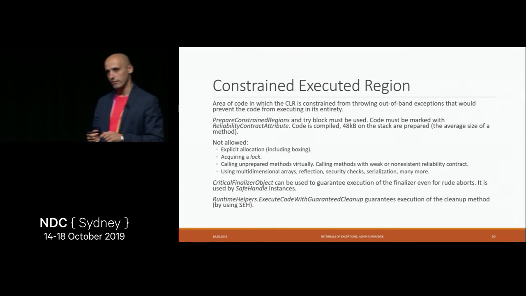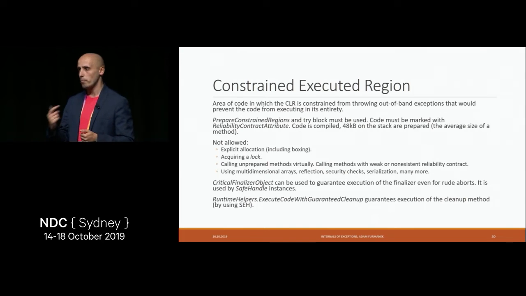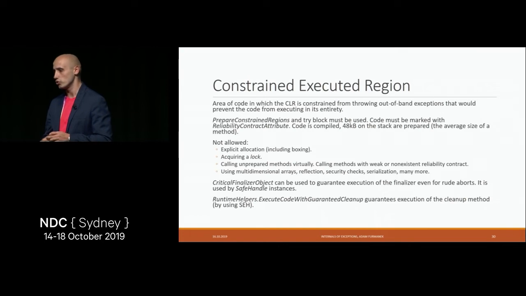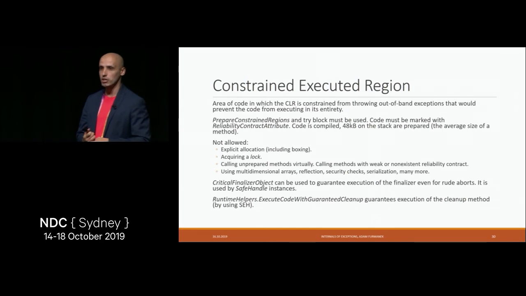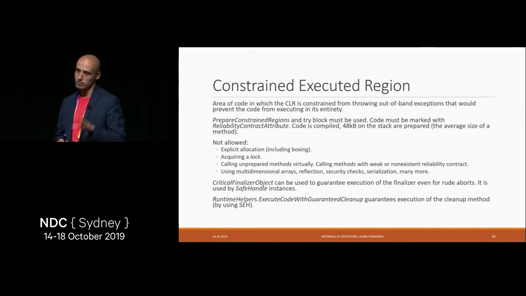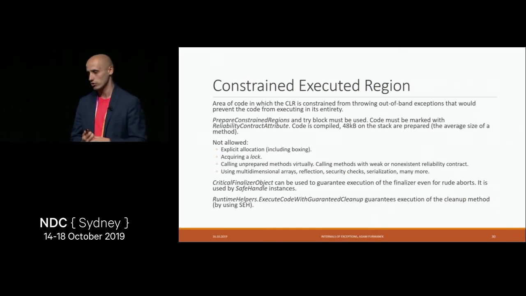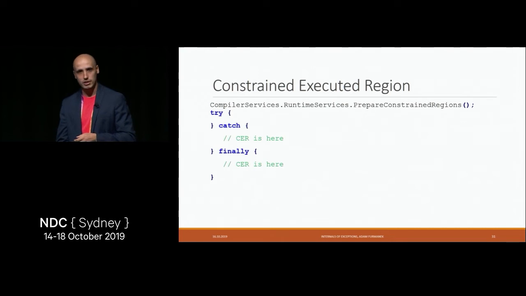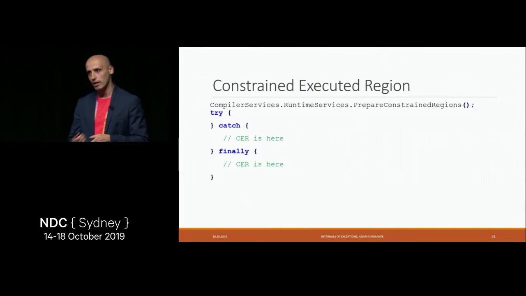What .NET does after we ask it for this is prepare a special block of code: it compiles all the methods using the JIT compiler and checks whether we have enough space on the stack. This allows us to use, for instance, locking and some other methods, but generally .NET tells us, hey, I probably won't throw any exceptions on you. I don't guarantee that, but I will do my best to not do so. So generally, we can ask .NET to stop propagating the exceptions, and the way we use it is with try, catch, and finally. The interesting thing here is that a constrained execution region applies only in the catch and finally blocks.